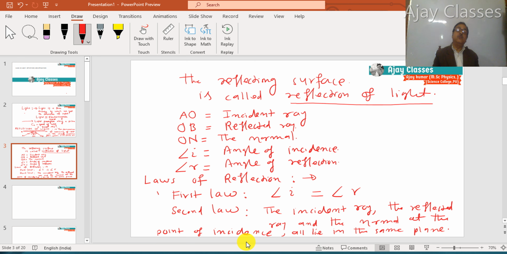So these two statements are utilized as the laws of reflection related to the reflection of light from any surface.